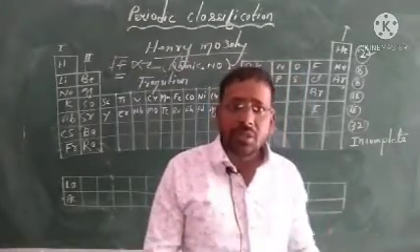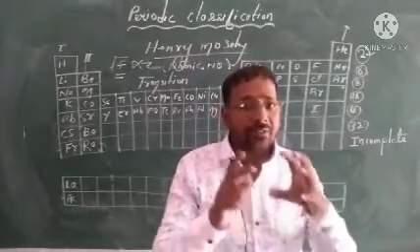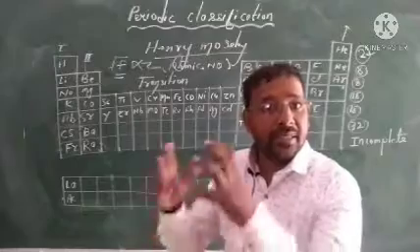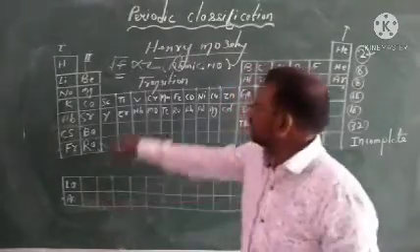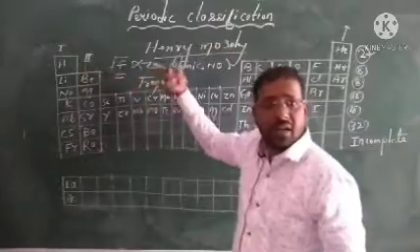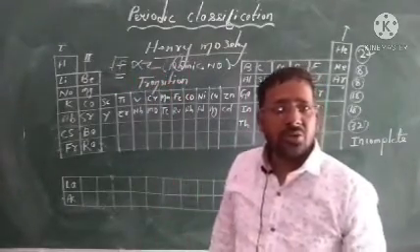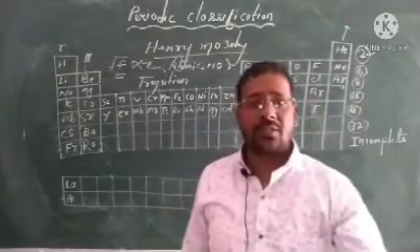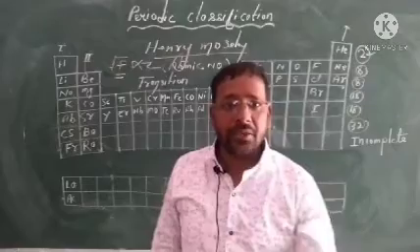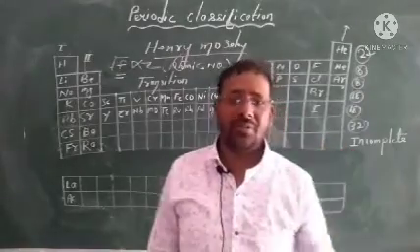At that time only the Mendeleev table was there, and he said the chemical and physical properties of elements depend on atomic mass, atomic weight. But here what is happening? It depends on the atomic number. He is getting a different result. So he said, no, elements must be arranged according to atomic number.